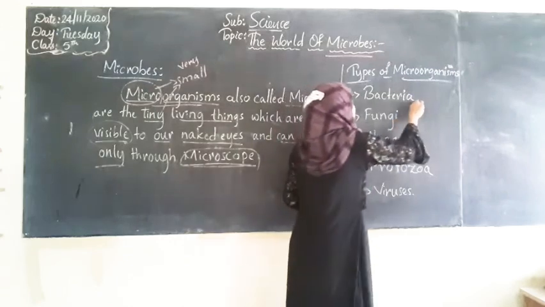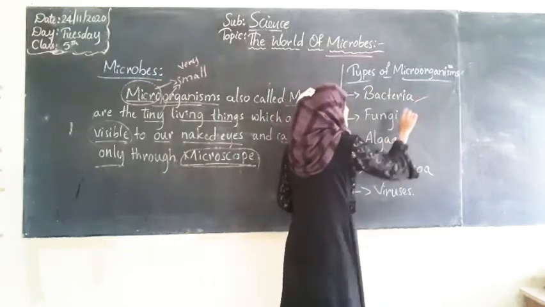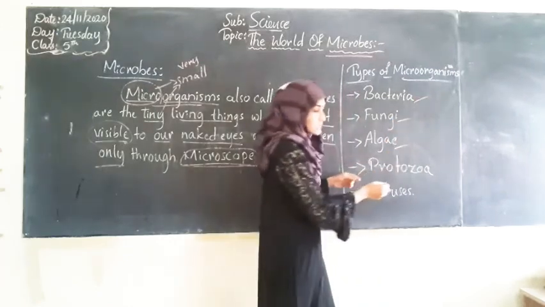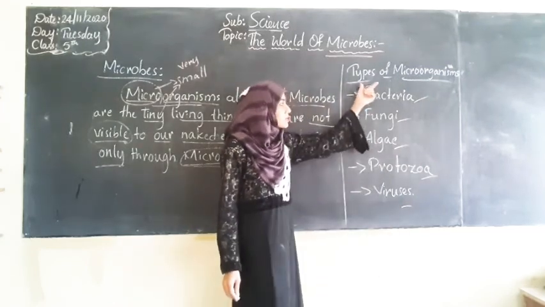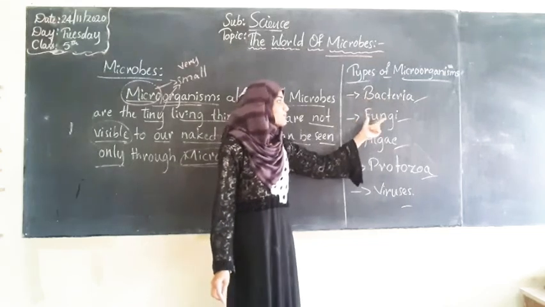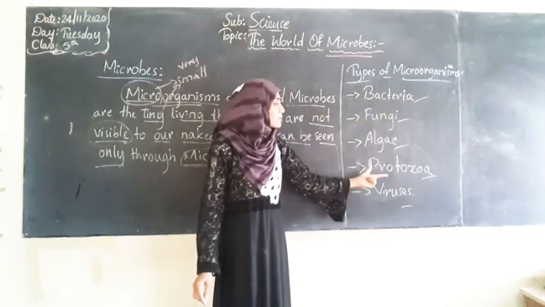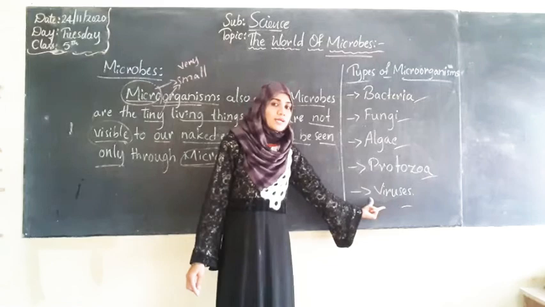First is bacteria, second is fungi, third is algae, fourth is protozoa, and fifth is viruses. I repeat, types of microorganisms: bacteria, fungi, algae, protozoa, and viruses.